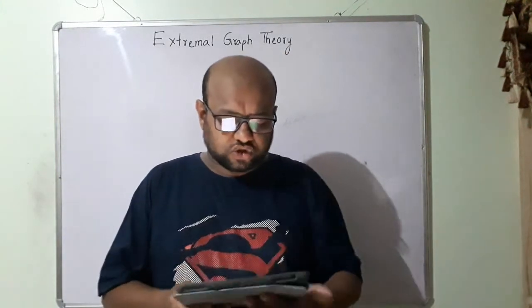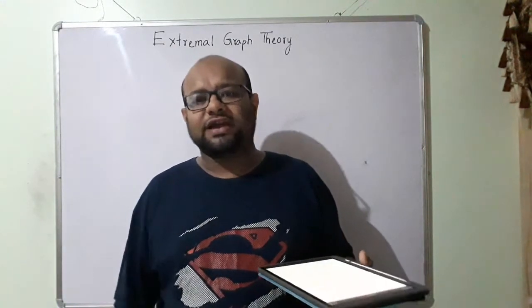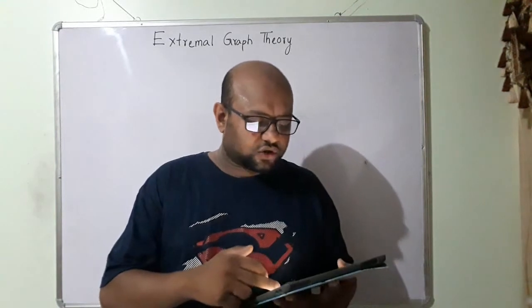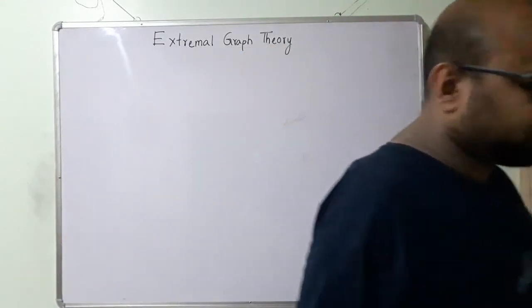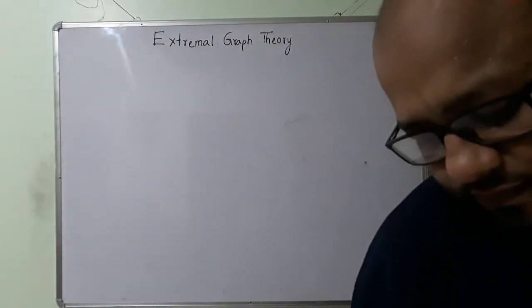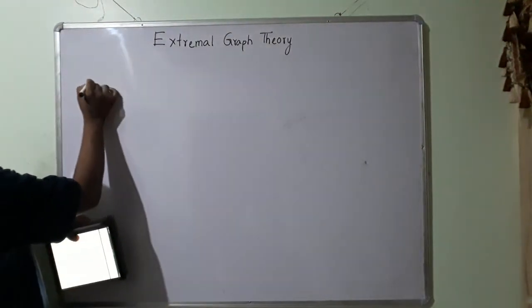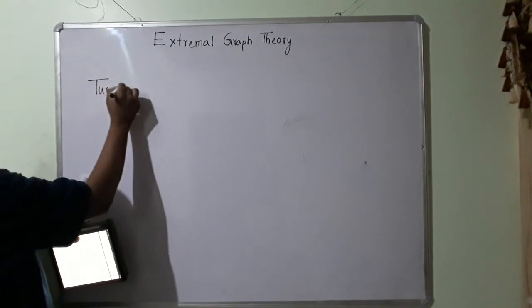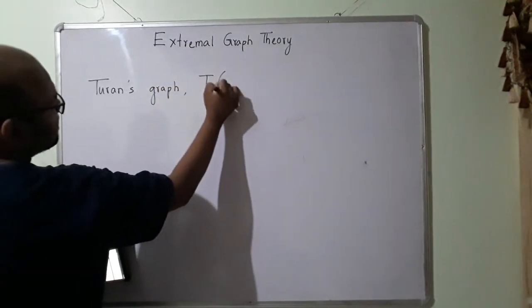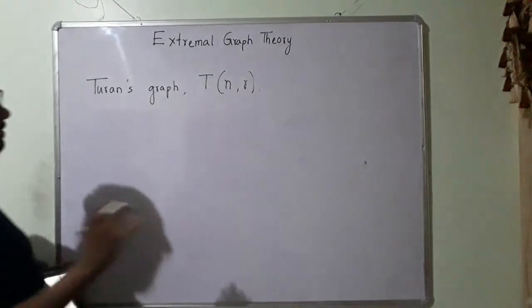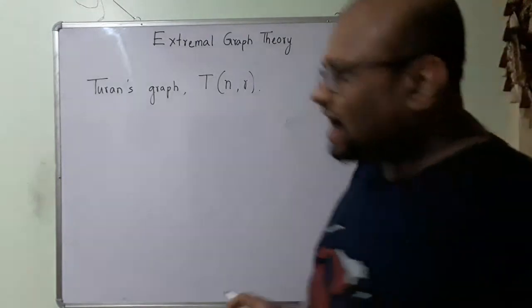Alright, so with that, let us look at a few other questions that we might have, and when doing so we will be looking at a few theorems and a few graphs. So let us look at the first graph. Before we go and look at the first graph, this will be Turan's graph, denoted by T and r. We will talk about what this means, but before this, let us look at the r-partite graph.